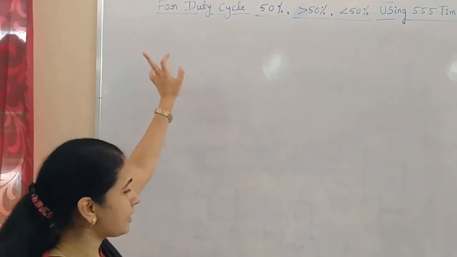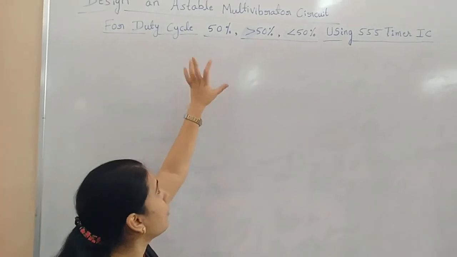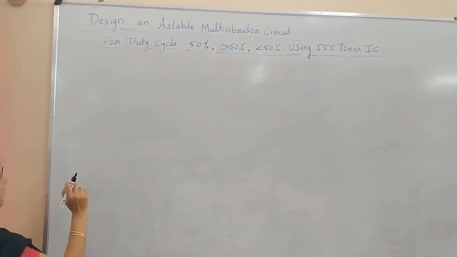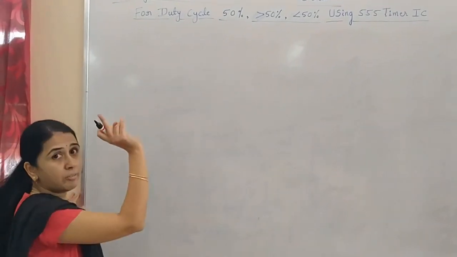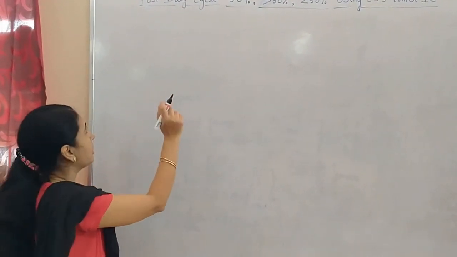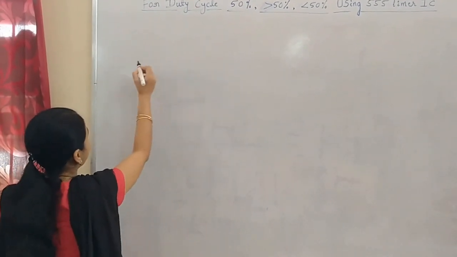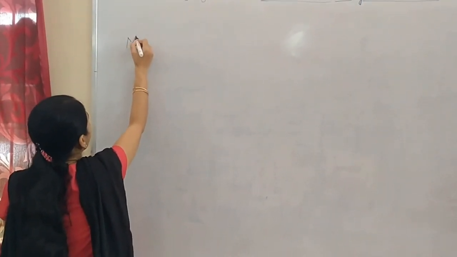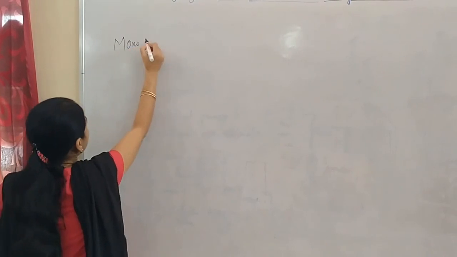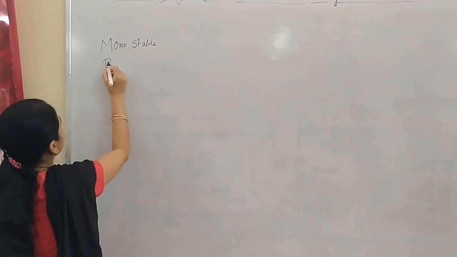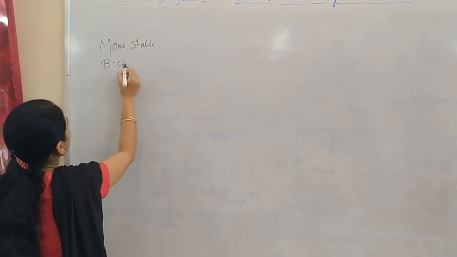So coming to the astable multivibrator, as I told, a multivibrator is an oscillator. There are different types of multivibrator, out of which we will be studying the astable multivibrator. Before going to the astable, let us see the different types of multivibrator. The first is the monostable multivibrator. Next is the bistable multivibrator.